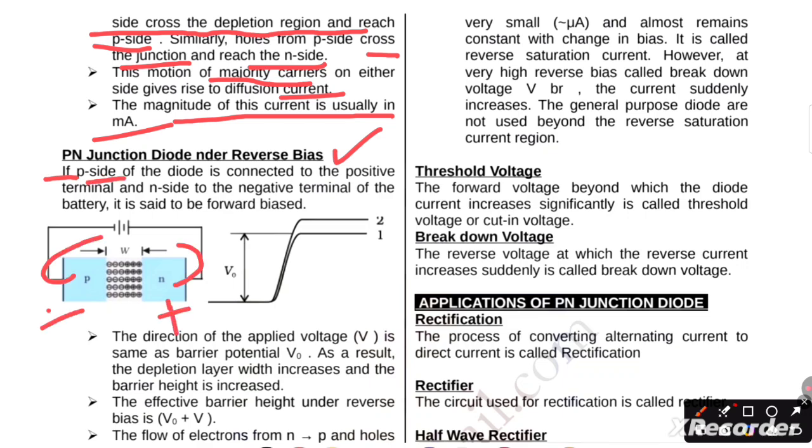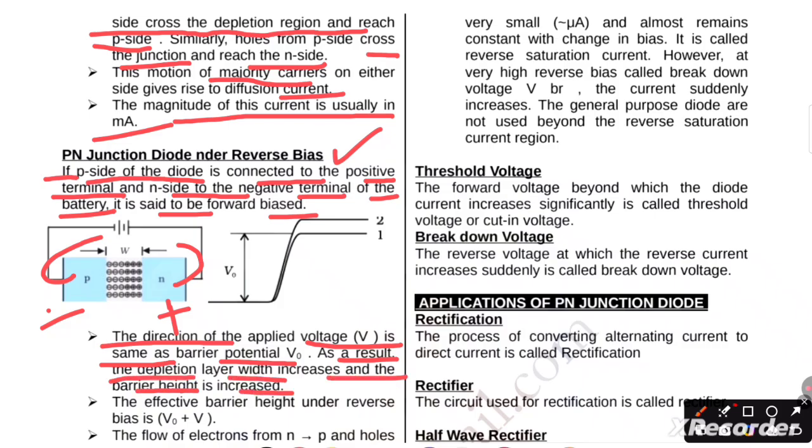Now, if the P side of the diode is connected to the negative terminal and the N side to the positive terminal of the battery, it is said to be reverse biased. The direction of the applied voltage V is the same as the barrier potential V naught. As a result, the depletion layer width increases and the barrier height is increased.